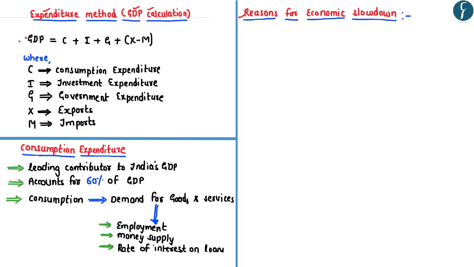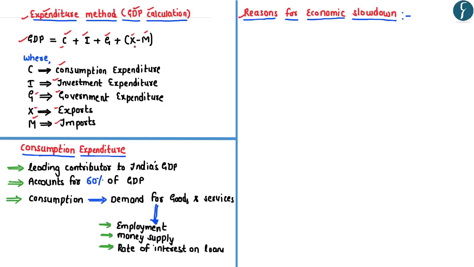So if you look at the formula for GDP, according to the expenditure method, it is denoted as C plus I plus G plus X minus M, wherein C denotes the consumption expenditure, which essentially relates to the expenditure incurred by the individuals and the households. Secondly, I stands for the investment expenditure, which essentially refers to the expenditure incurred by the corporate entities on the creation of new assets. G refers to the government expenditure, X refers to the exports, and M refers to the imports.